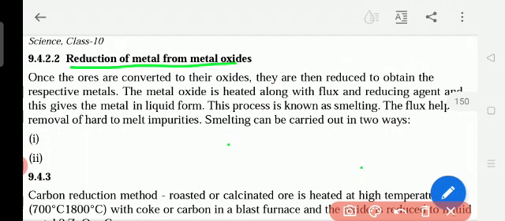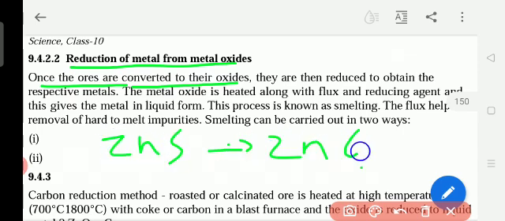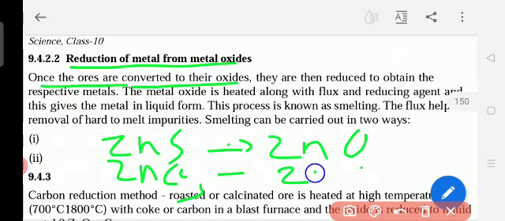Once the ores are converted to their oxides, for example, zinc sulfide is converted to zinc oxide, and zinc carbonate as well. That means carbonate ores and sulfide ores are changed into oxides. So when these sulfide ores and carbonate ores are changed into oxides, they are now reduced to obtain the respective metals.